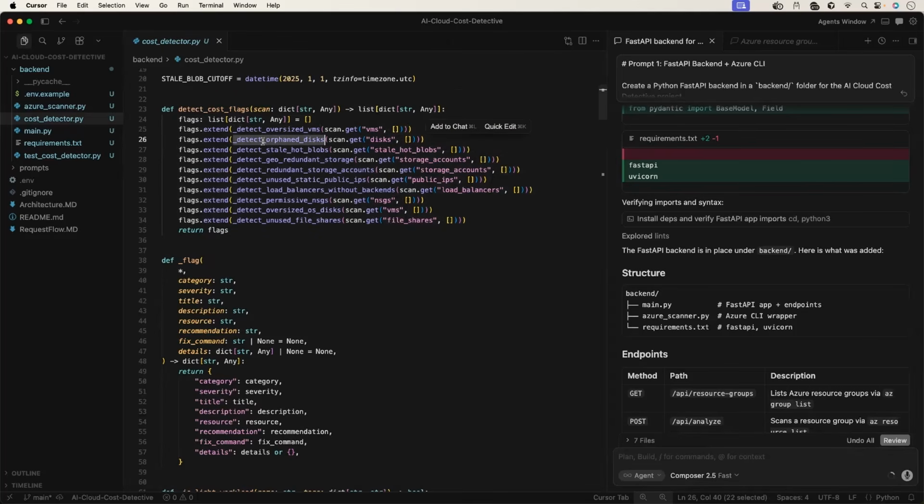Orphan disks that are not connected to the virtual machines. Stale hot blobs. Blobs are, if you are aware of Azure, like S3. Geo-redundant storage. Redundant storage accounts. Unused static public IPs. Wow, this is something that even I did not expect. Probably if I were writing something like this, I wouldn't have thought of unused static public IPs. This is a good one.